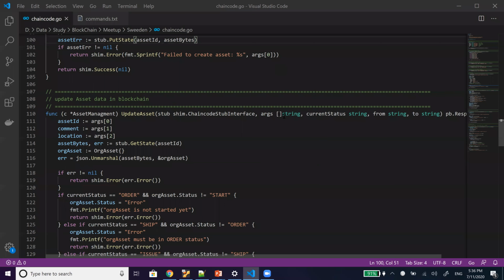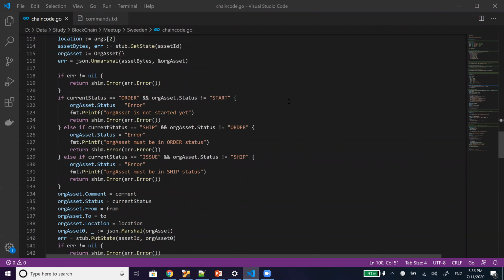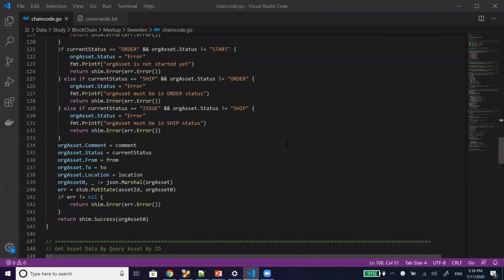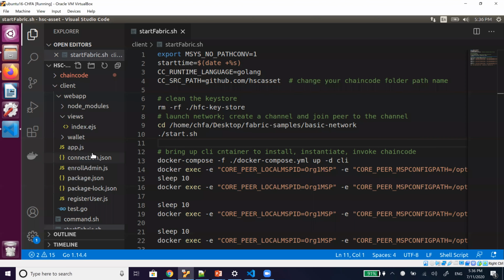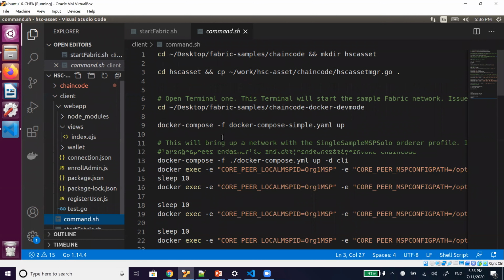Okay. So this is what my chain code is. Let's go into the machine and see how we can deploy it. I will be opening a command here.